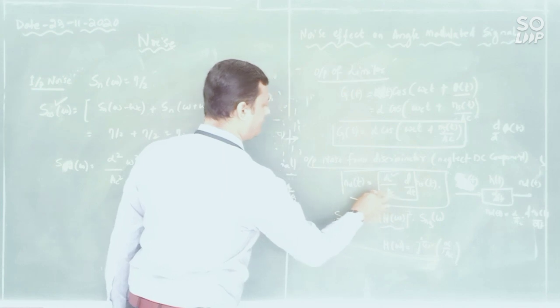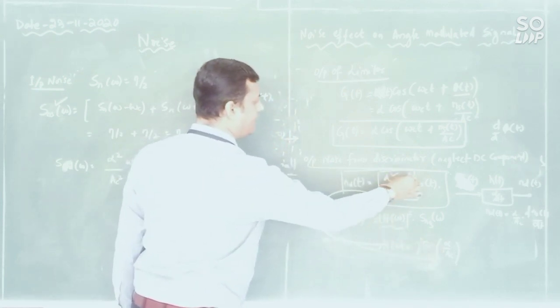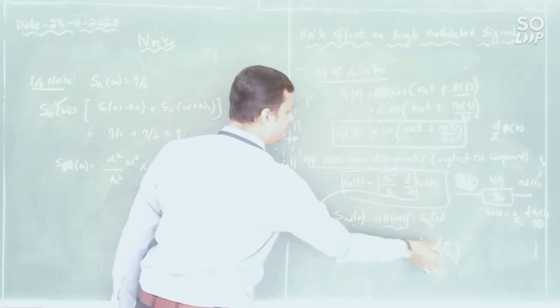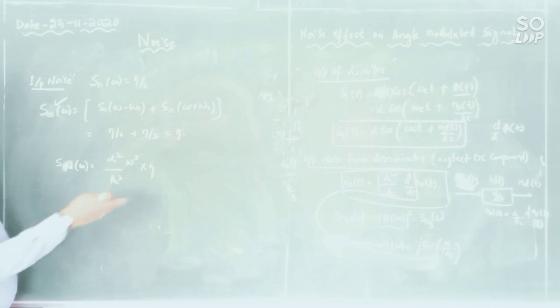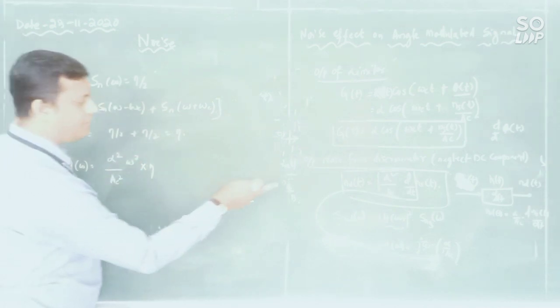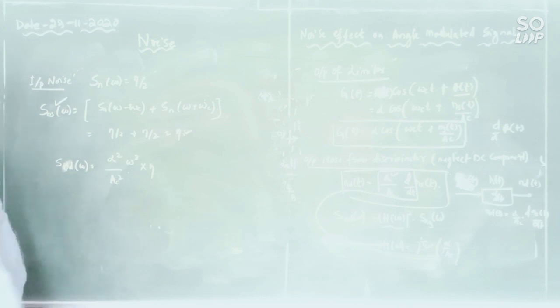If you convert this into frequency domain, you will get j omega, because d by dt is j omega. This is the DC component alpha into AC, so that is a square term. So I have squared it: omega square, alpha square, AC square. And SNS of omega is theta, so I have substituted it here. Done. Now the output noise power.